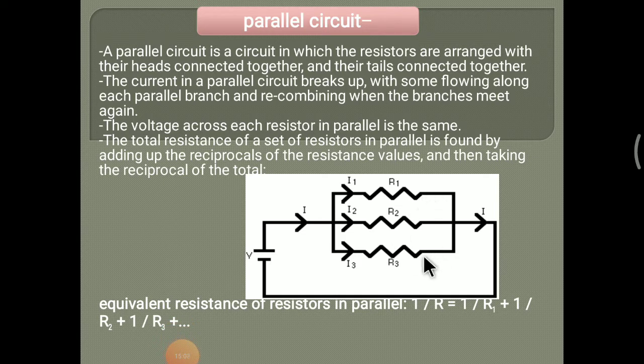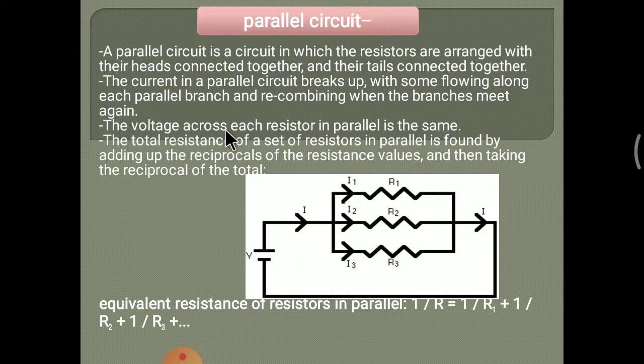I1, I2 and I3 flow separately through these three branches. After that, when the tail ends or second ends of these three branches are combined, the current again flows through the one path. This current is combined, and again the current I flows through this circuit.